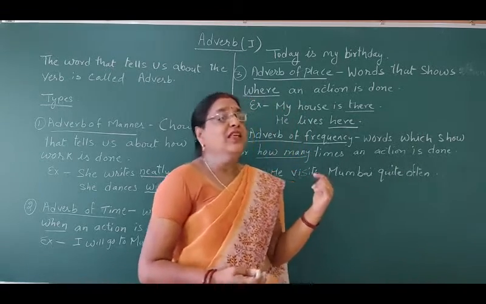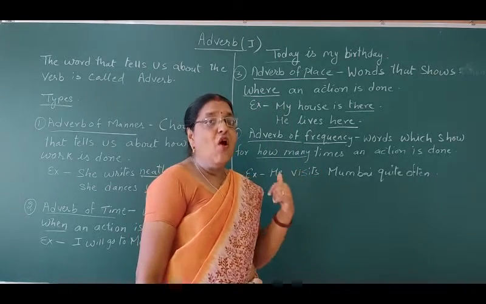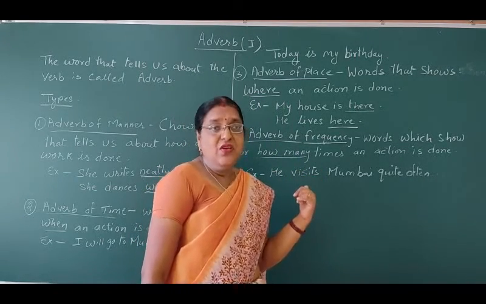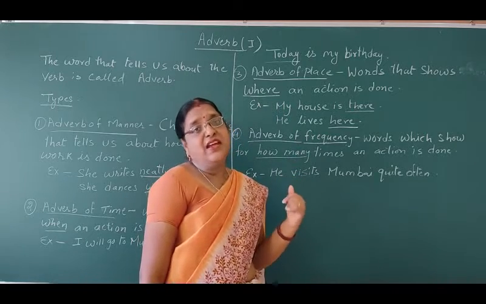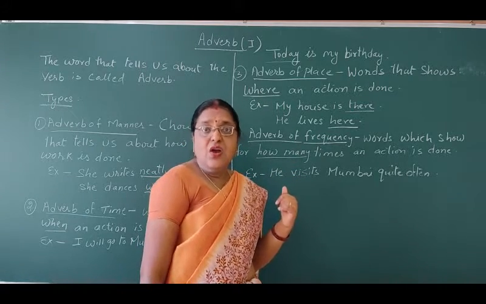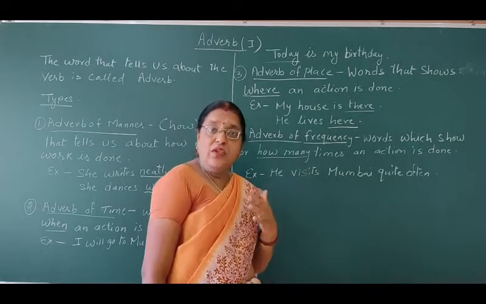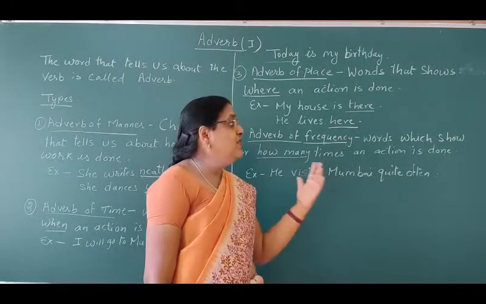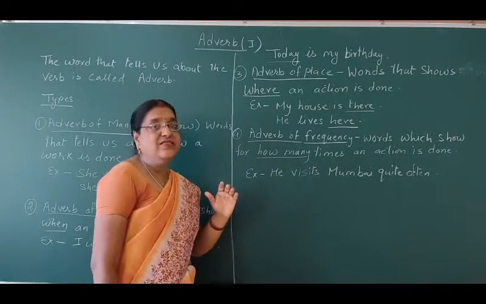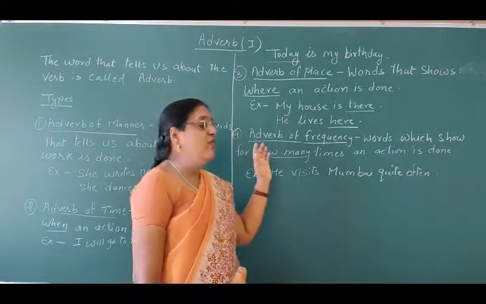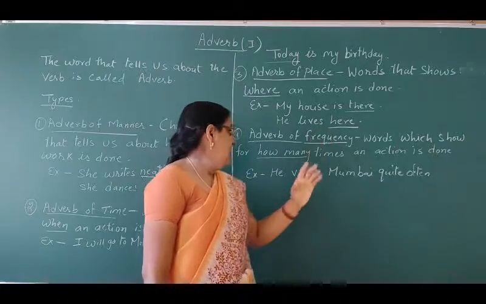So these are the words: daily, often, sometimes. These words indicate how many times an action has been done or is going on. So the words that indicate how many times an action is done are the adverb of frequency.